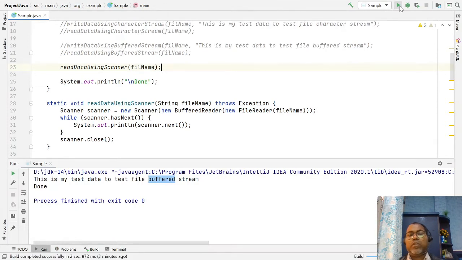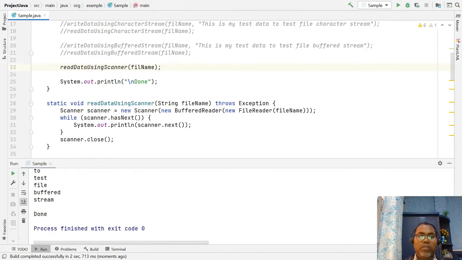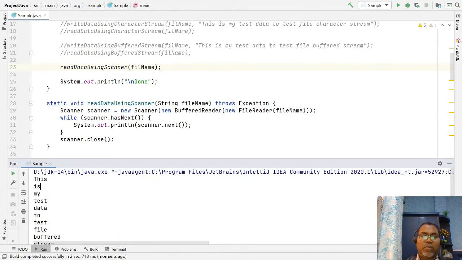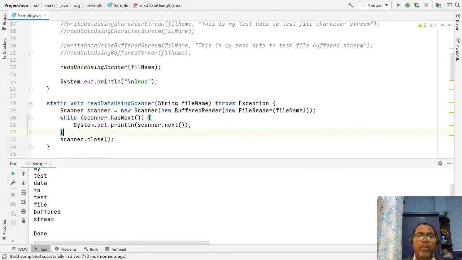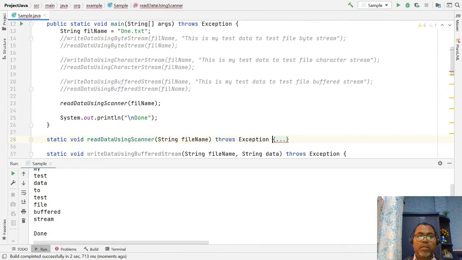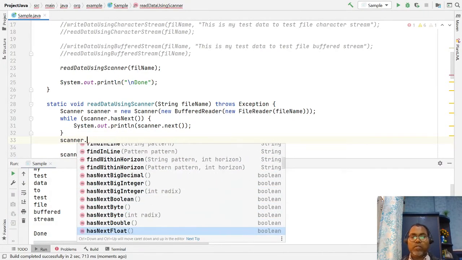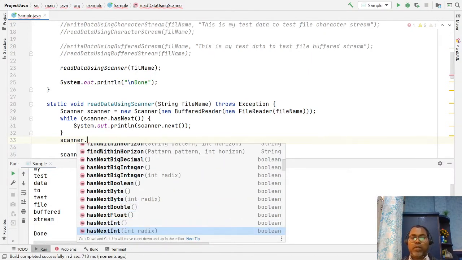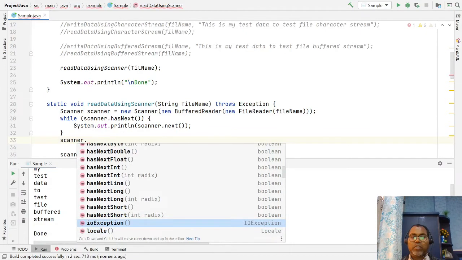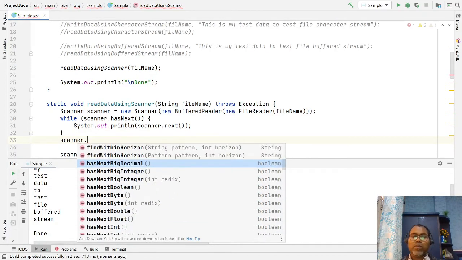So these are the options you can use with the scanner object for reading data. Here you get the complete tokenized value, and for each token you have data. There are lots of other methods you can use: next element, next, with lots of options like nextBoolean, nextByte, nextDouble, nextLong, each kind of data type. They have tokenized and formatted output, whether lines, long, short or byte, so auto formatting happens here.